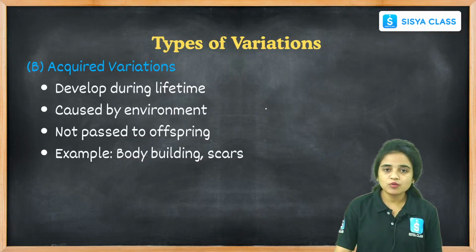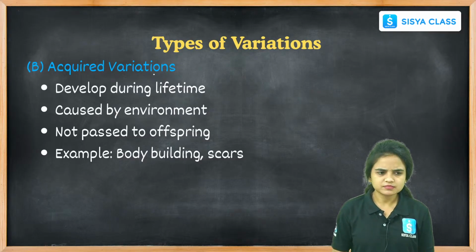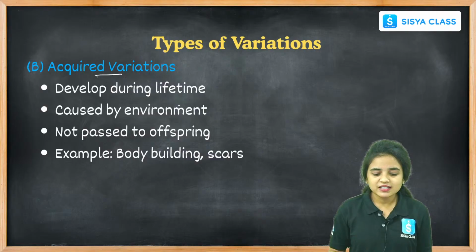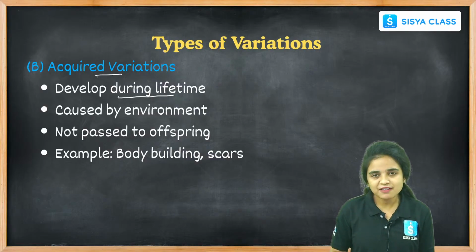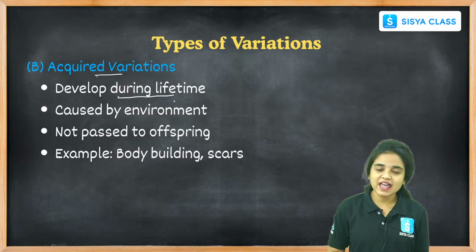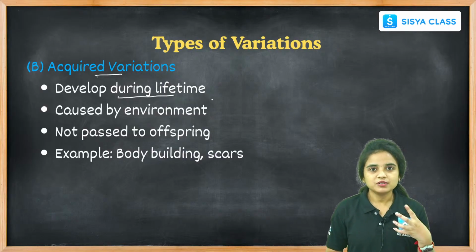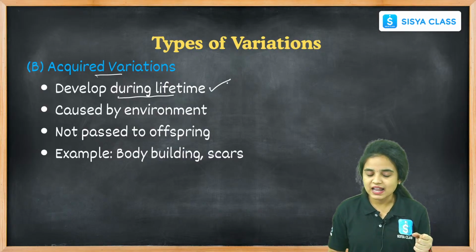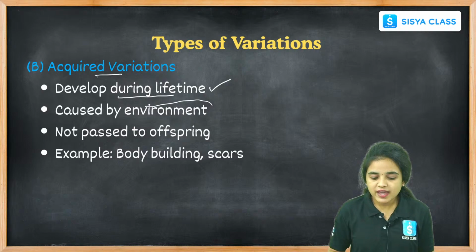Let us see about the acquired variations. What is it about acquired variations here? Acquired means it is developed during the lifetime, not inherited from our parents or from our ancestors. It is developed in our body during our lifetime and caused by the environment.